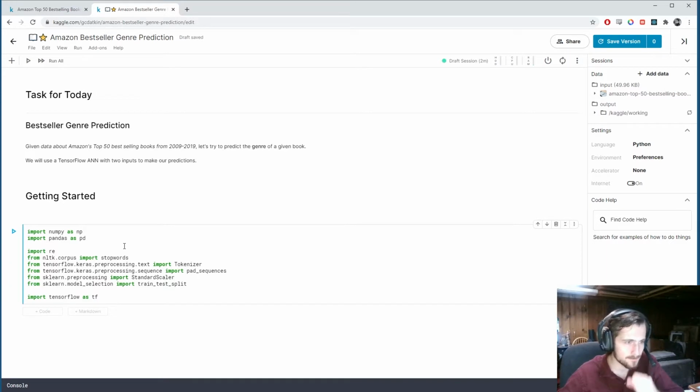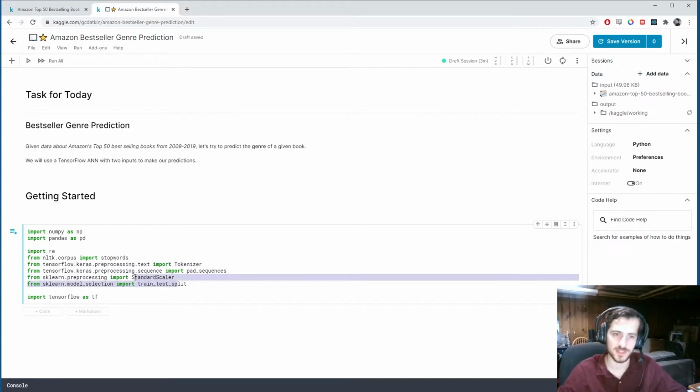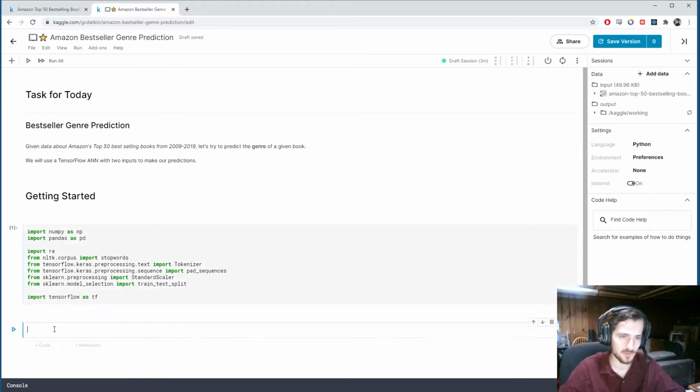Alright, I have imported a few libraries we'll be using, NumPy and Pandas, to deal with the data. We'll be using regular expressions, the stop words from Natural Language Toolkit. We'll use the tokenizer from keras.preprocessing.text and pad sequences from keras.preprocessing.sequence. And we'll also be using the standard scaler and train test split function from sklearn. For our model, we'll be using TensorFlow. So I've already imported those.